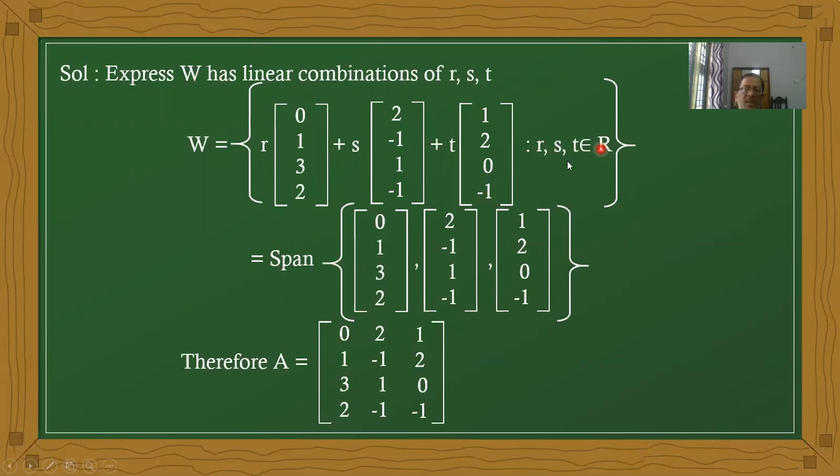We know that it is a span of u, v, w. What is u? 0, 1, 3, 2. V is 2, minus 1, 1, minus 1. W is 1, 2, 0, minus 1. Now therefore A equals this complete matrix, with the U vector, V vector and W vector as its columns.